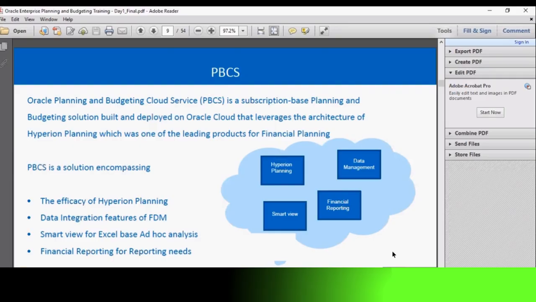So we have that feature, which is called HFR, and we will be covering it in the next classes. So these are the key features embedded in PBCS.